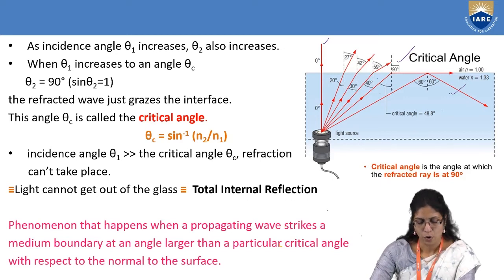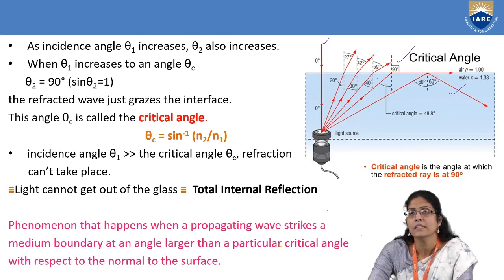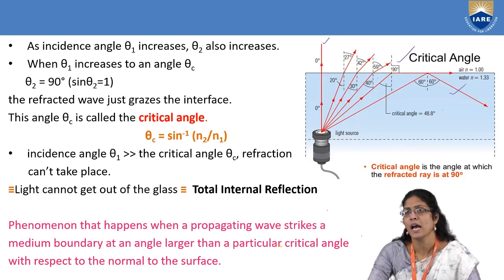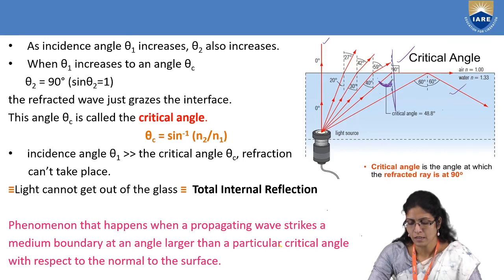So this phenomenon, total internal reflection, is a phenomenon which happens when a propagating wave strikes a medium boundary at an angle larger than the critical angle with respect to the normal. So this is an angle measured with respect to this particular normal.